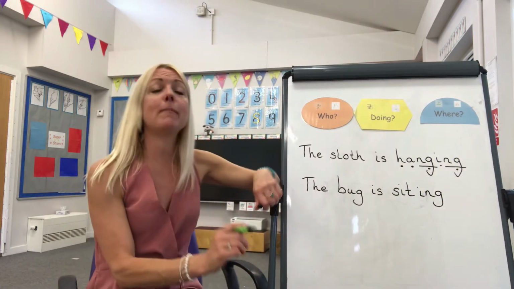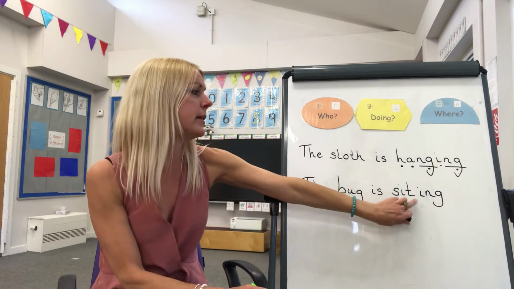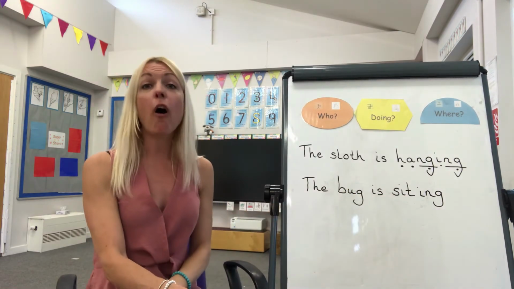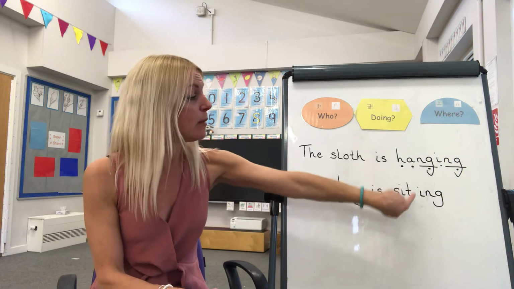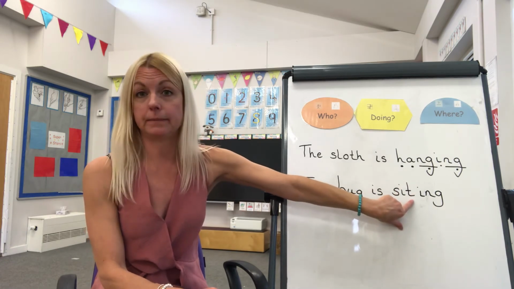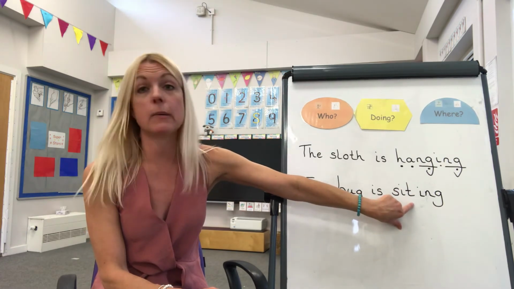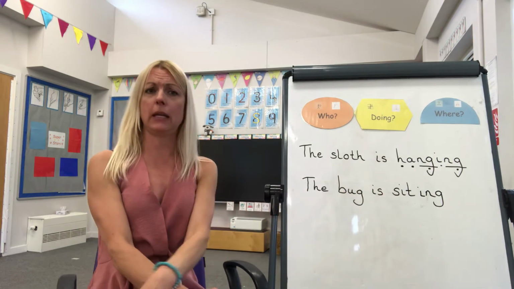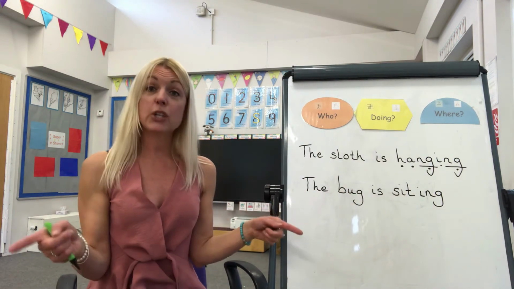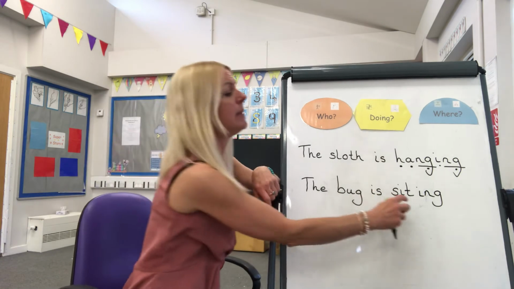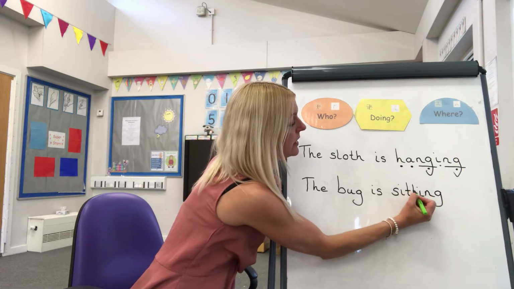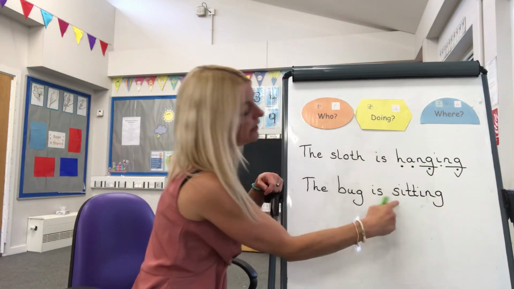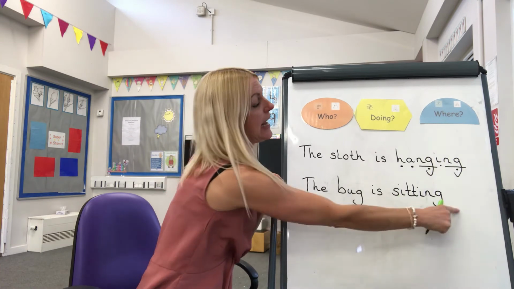Now, some of you may remember when we were looking at these words that have got two claps, we often have a double letter in the middle. And we've been doing doubles this week as well in maths. What does double mean? That's right, we need two of the same. So in the middle of sitting, we need another t. So a double t. So it's sit, ing.